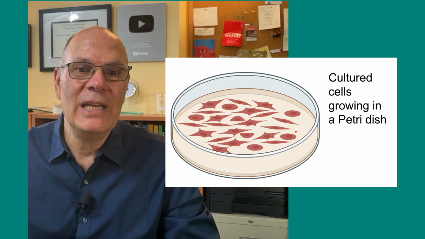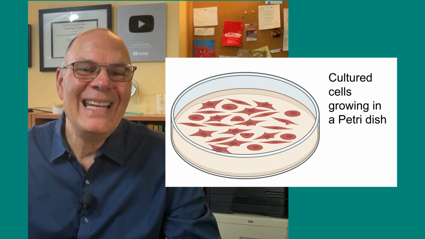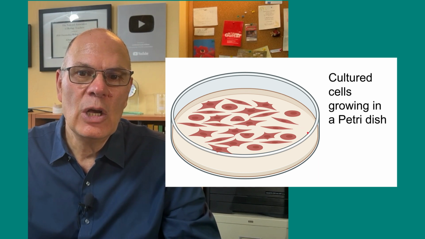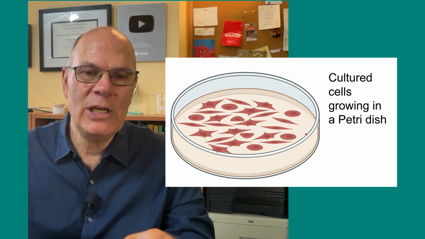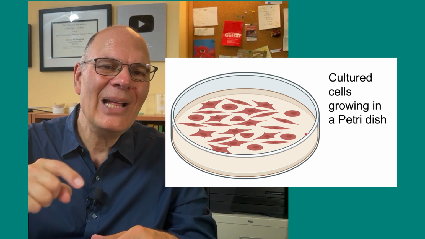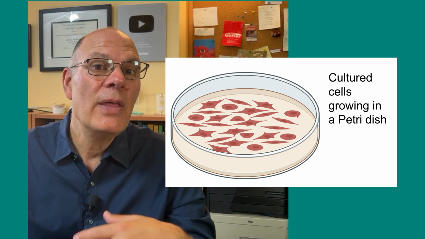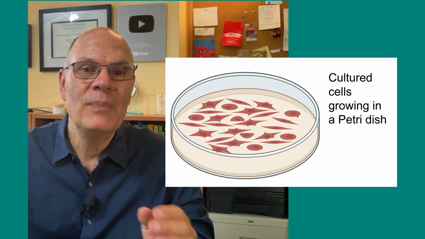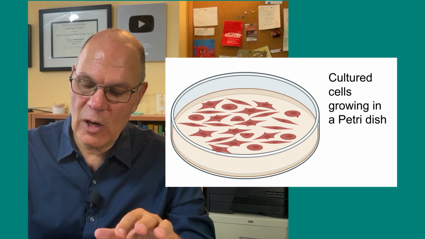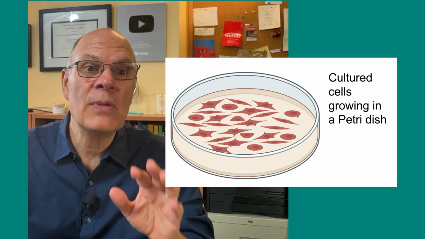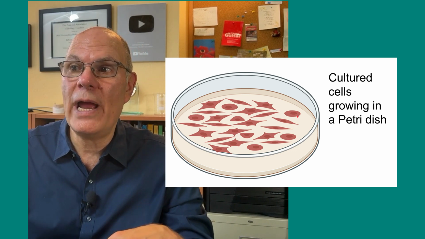Tissues can also be artificially grown in a culture dish. Here you see cultured cells growing in a petri dish. Now, a long-held belief was that when cells were grown in culture, they were essentially immortal. Hayflick, through a series of experiments in the 60s and 70s, proved this to be incorrect.